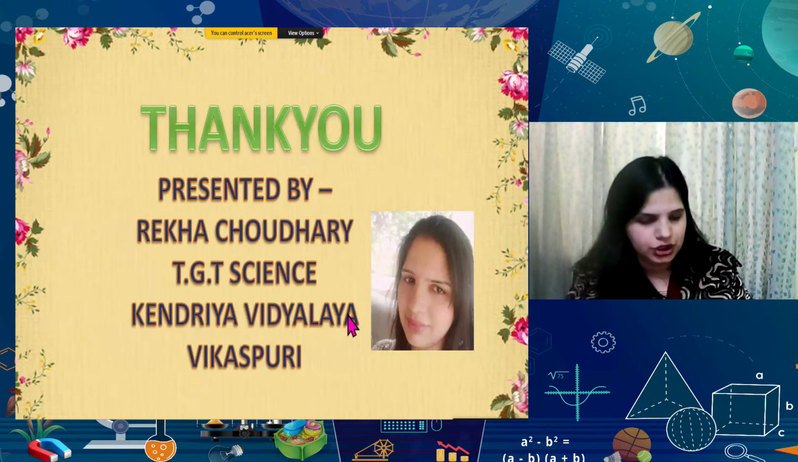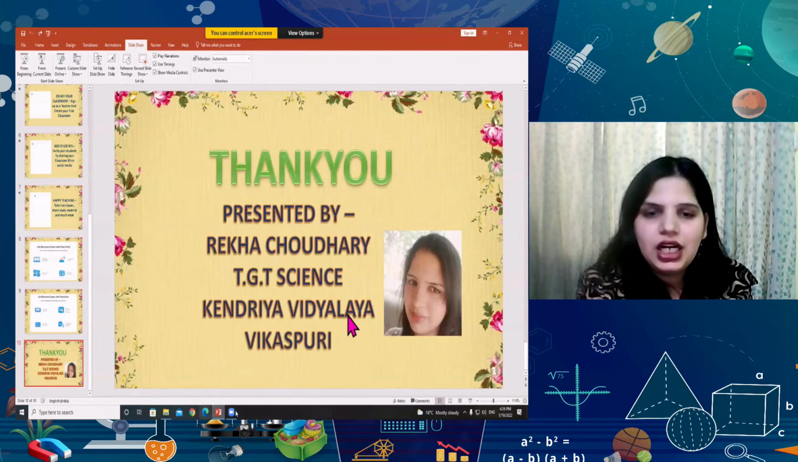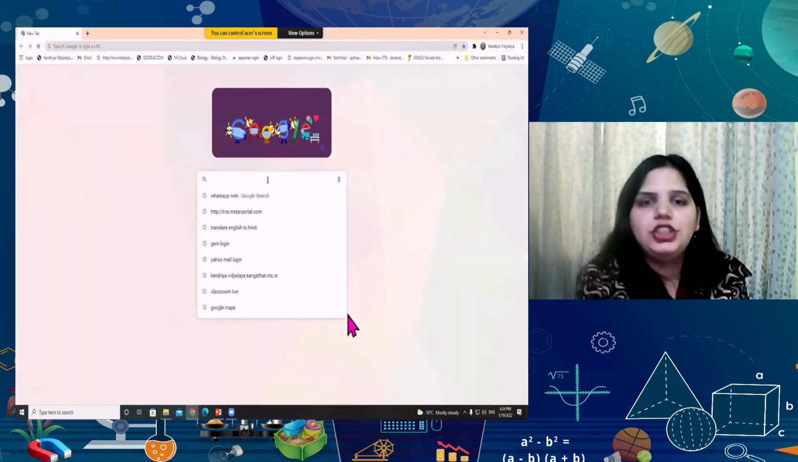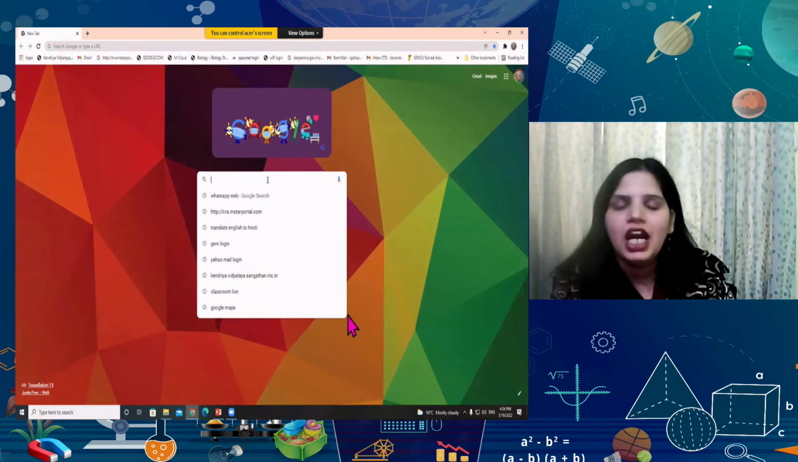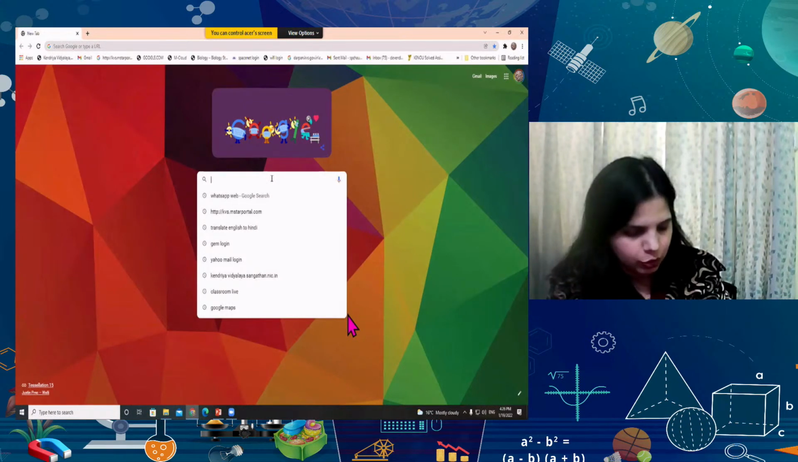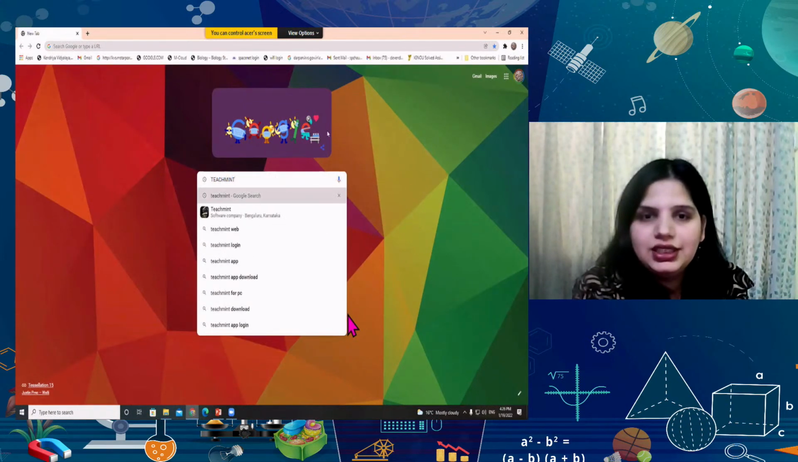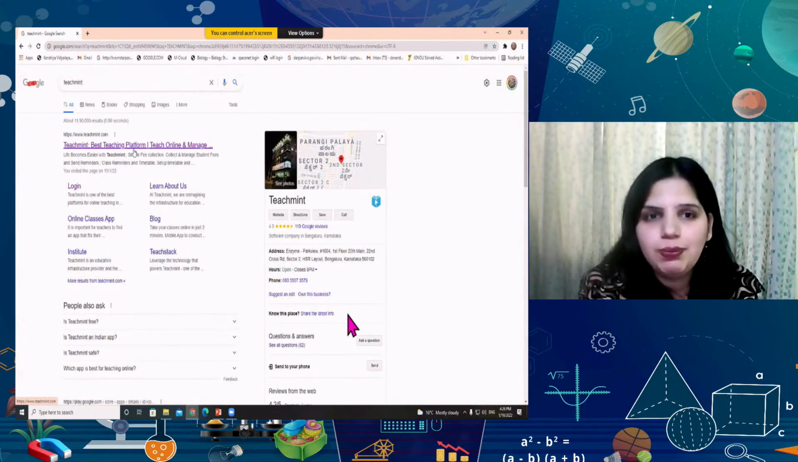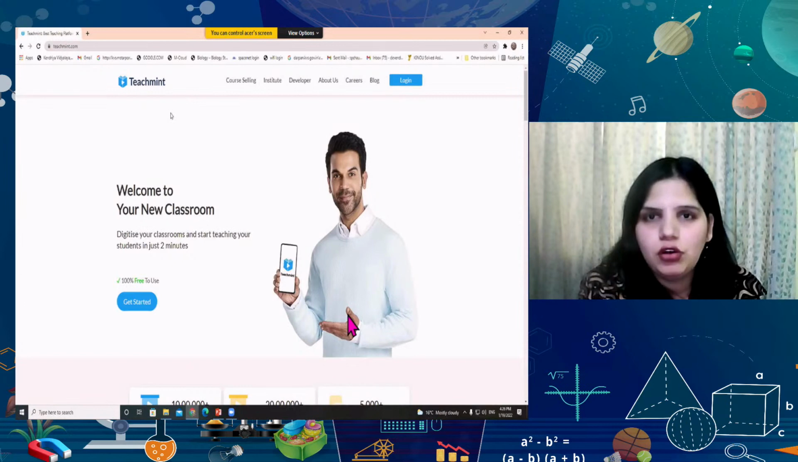Let's move on to the demo part of this. I'm going to start with Google. First of all, I'll show you the web version, and then I'll quickly show you the app version, which has some more facilities. I'm going to type Teachmint here. Here you can see Teachmint. The first one, Teachmint Best Teaching Platform, Teach Online. I'm going to click on this. Here you can see the main dashboard of Teachmint.